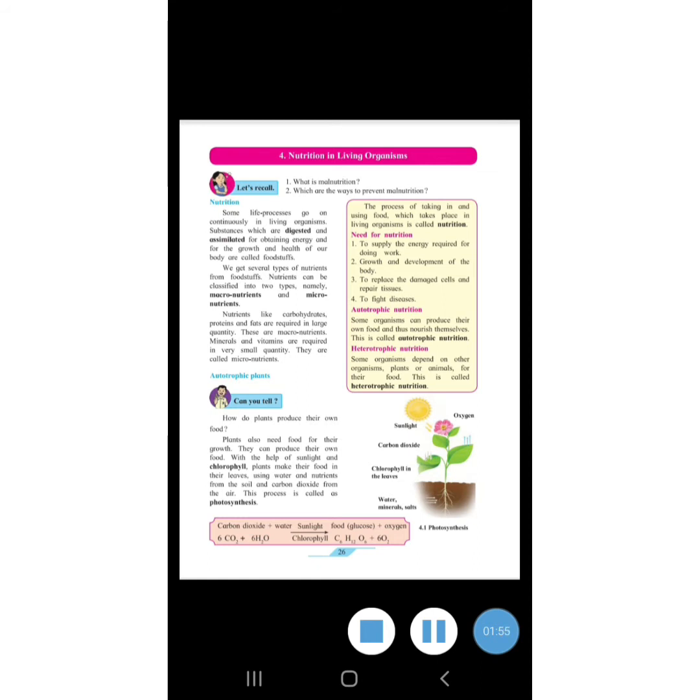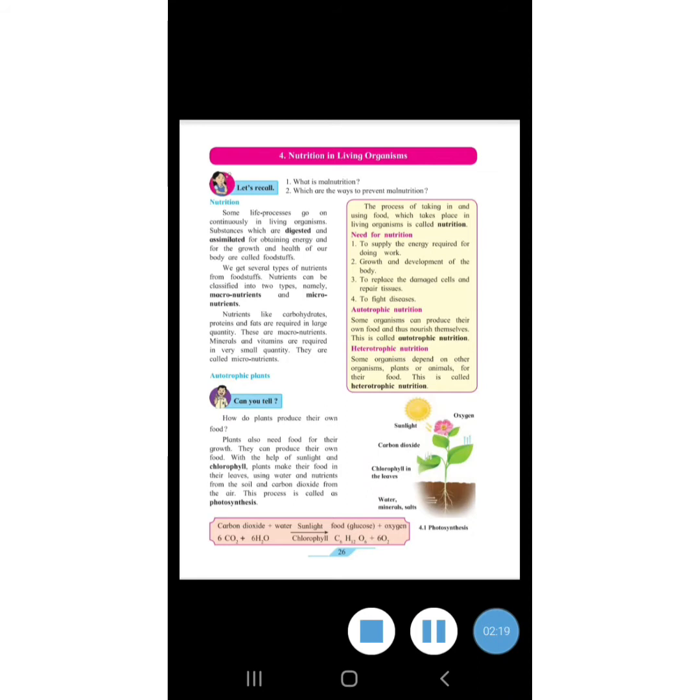You can see a picture of a plant where sun is shown, flower, leaf, root, stem. Plants live with the help of sunlight, carbon dioxide and water. They give out oxygen, and carbon dioxide is taken into their body.